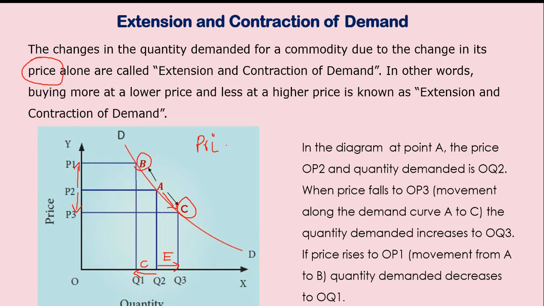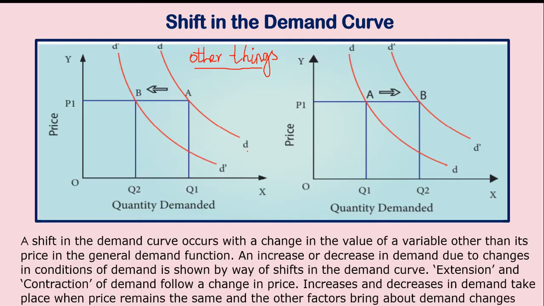This is the price. So here the reason for the extension and contraction of demand is price, but here it is the other things. What are the other things? It may be your income. If your income increases, your demand increases. If the climatic condition changes, now the climate has changed. It is a rainy season now, so people are buying more umbrellas and sweaters. If it is summer, there will be an increase in demand for ice cream. Nobody will go and buy a sweater during summer.